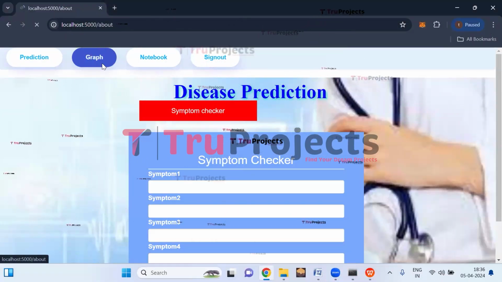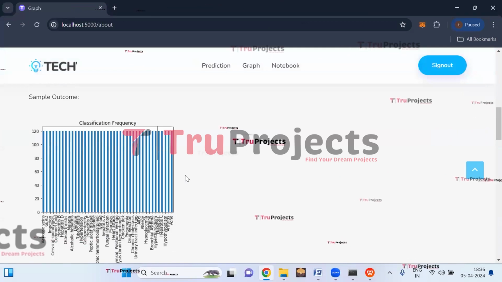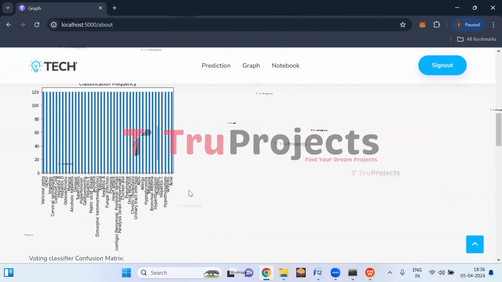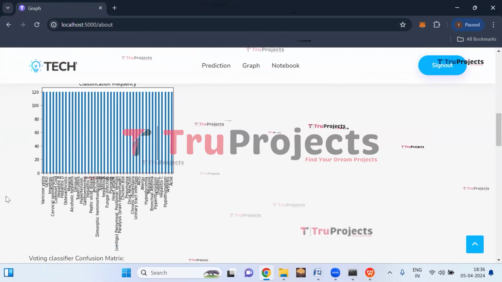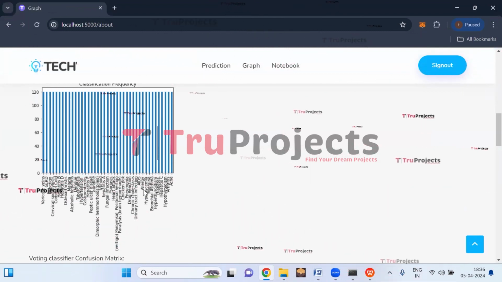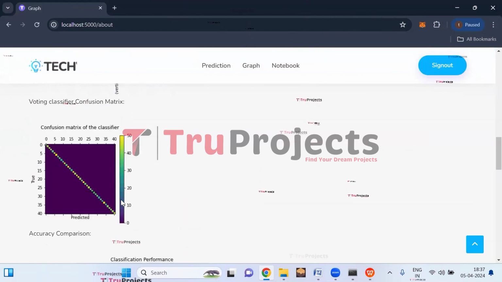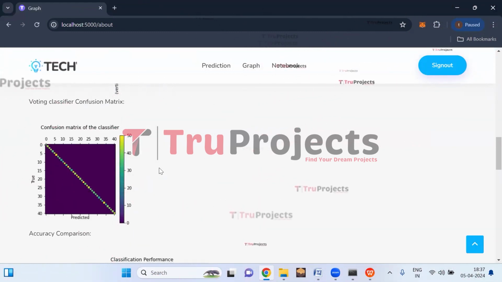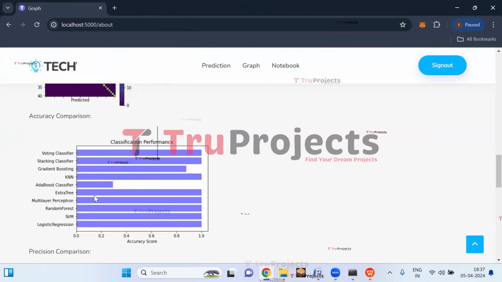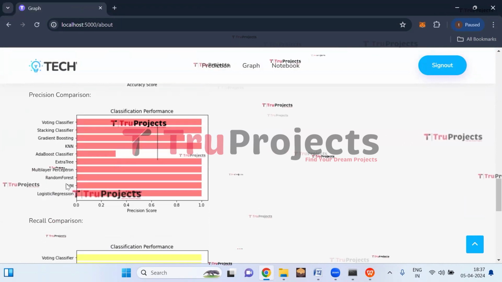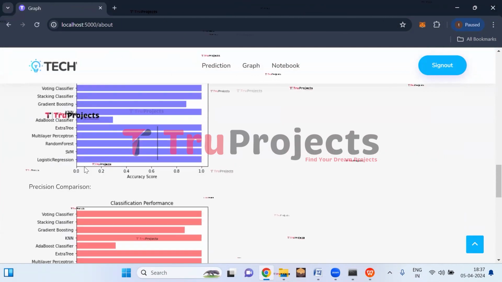Now click on graph button. So here we have the sample bar graph. Here on the x-axis, we have the different disease name, and on the y-axis, we have the value. And this is the voting classifier confusion matrix. And here we have the comparison graphs for the evaluation metrics accuracy, precision, recall, and F1 score.